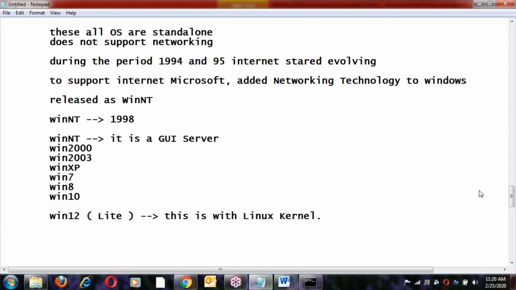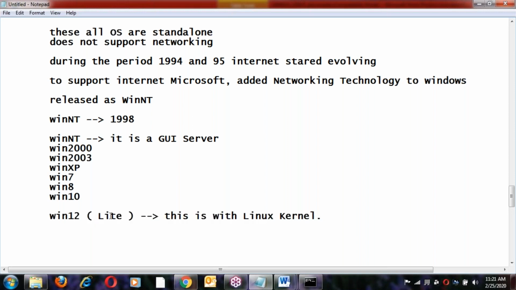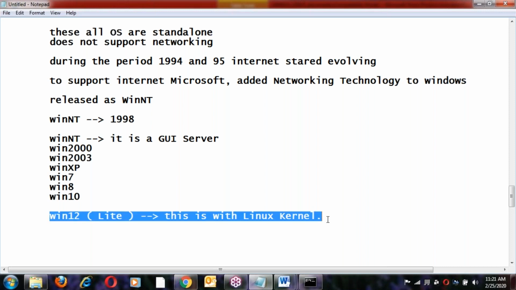Microsoft purchased the Linux kernel and added it to Windows 12, for the purpose of achieving security. It is not officially released in the market; Microsoft has released it internally only.